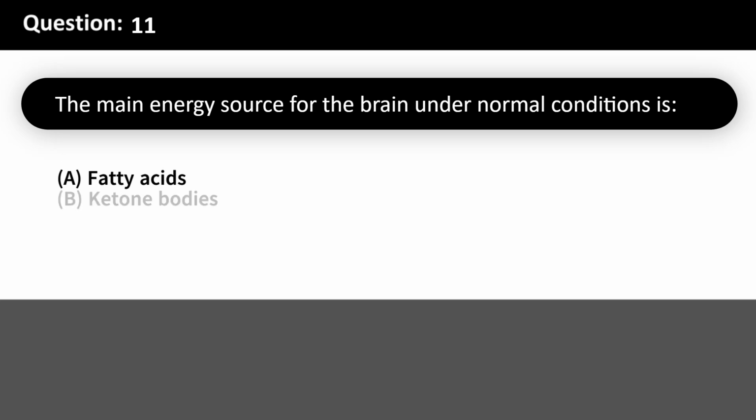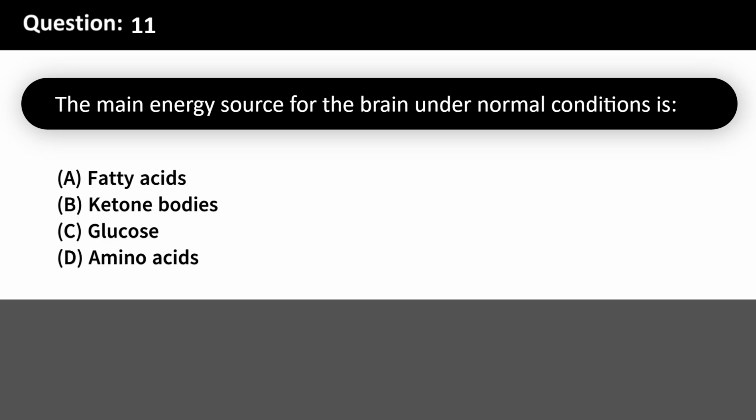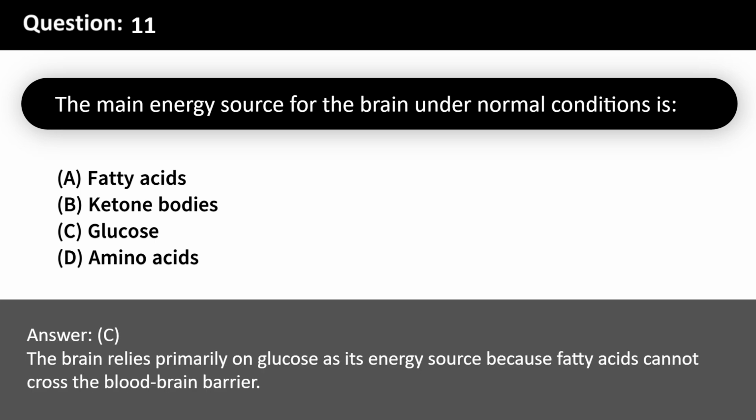The main energy source for the brain under normal conditions is A. Fatty acids. B. Ketone bodies. C. Glucose. D. Amino acids. Answer, C. The brain relies primarily on glucose as its energy source because fatty acids cannot cross the blood-brain barrier.